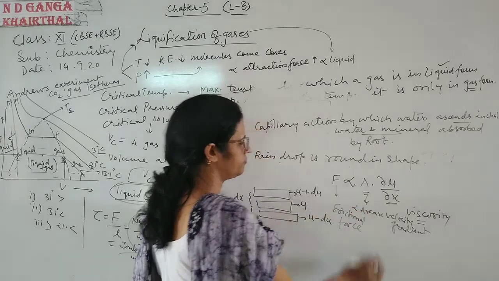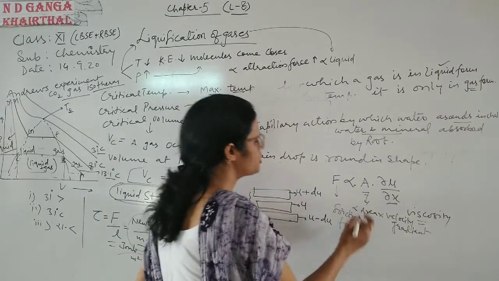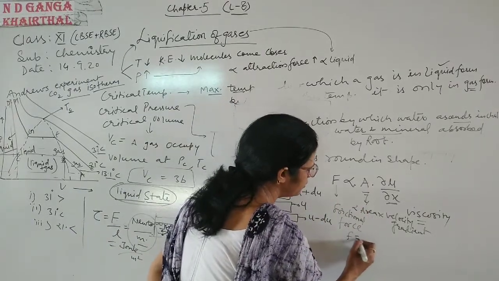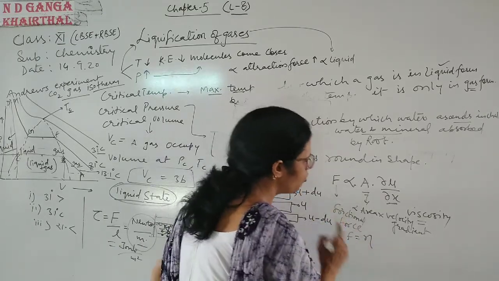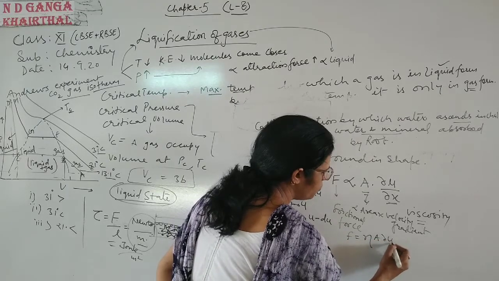When we remove this proportionality constant, we get a new constant, that is eta, the frictional coefficient: F equals eta A du upon dx.